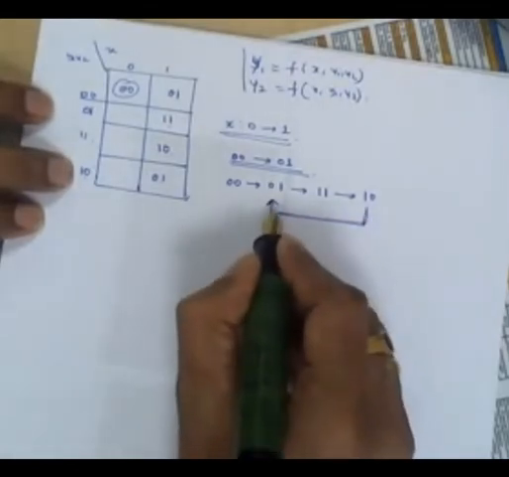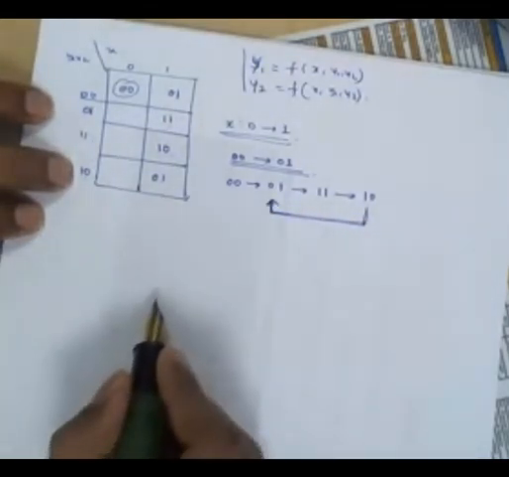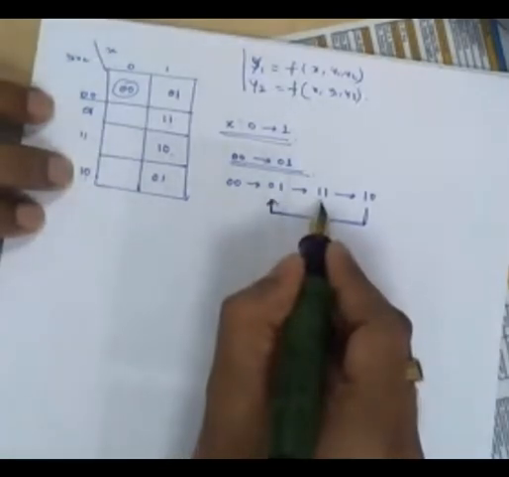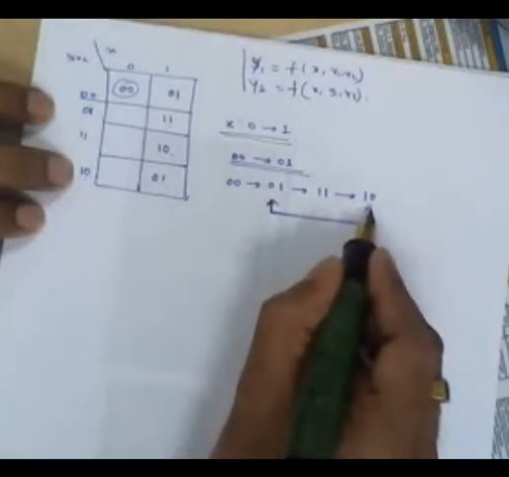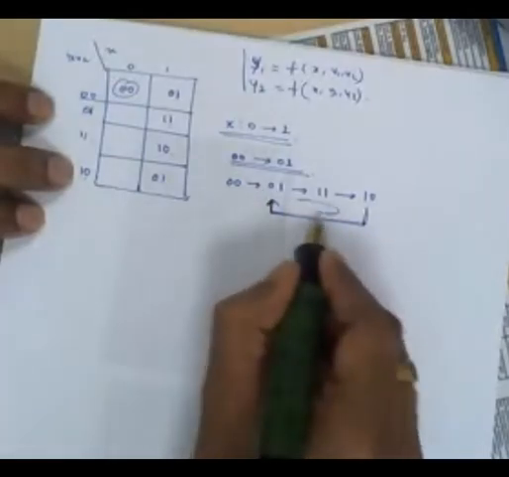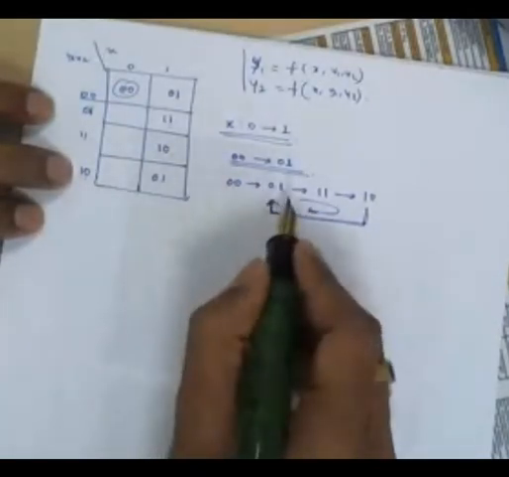Will become 0, 1. Correct, no? Then the 0, 1 will become 1, 1. Then the 1, 1 will become 1, 0. Then the 1, 0 will become 0, 1. There is a cycle. So this race is called a cyclic race now.